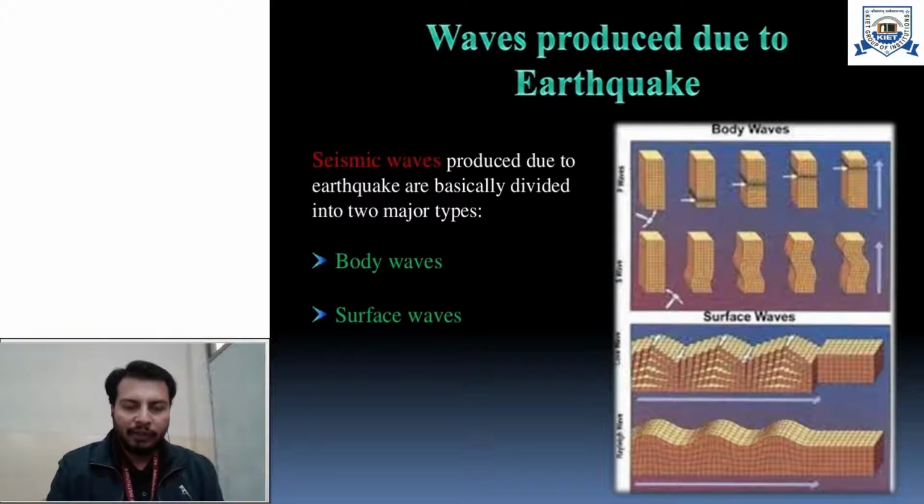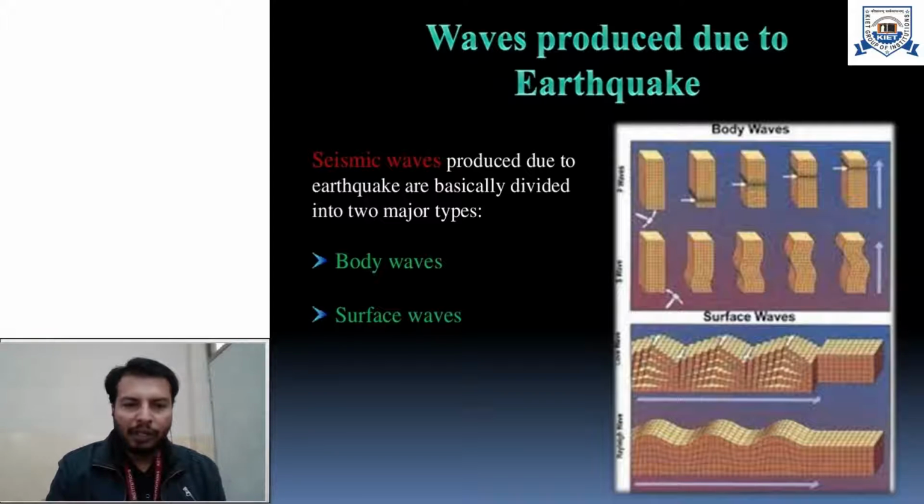So seismic waves are basically produced due to earthquakes, or when energy is suddenly released from a point. As per the classification, we can primarily classify seismic waves into two major categories. First is body waves and second is surface waves. We can get some idea about the nature of these waves simply by observing their names.